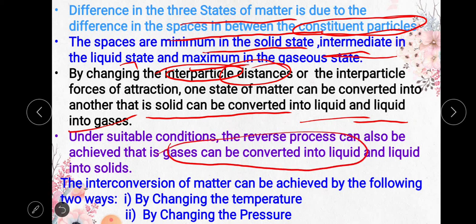Gases can be converted into liquid, and liquid can also be converted into solid. So let us see the interconversion of matter in the following ways. There are two ways we can convert matter from one state to another: by changing the temperature and by changing the pressure. So let us watch the concept of how by changing the temperature matter can change from one state to another state.